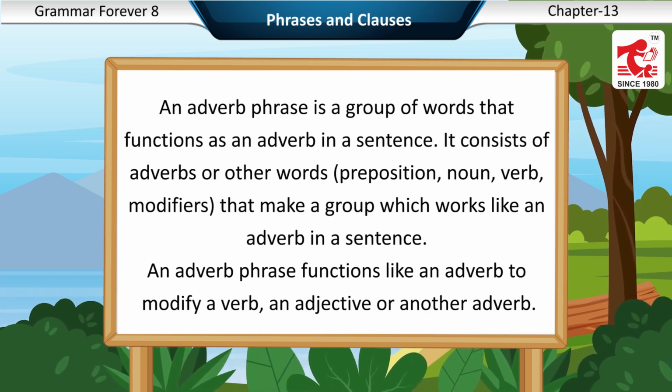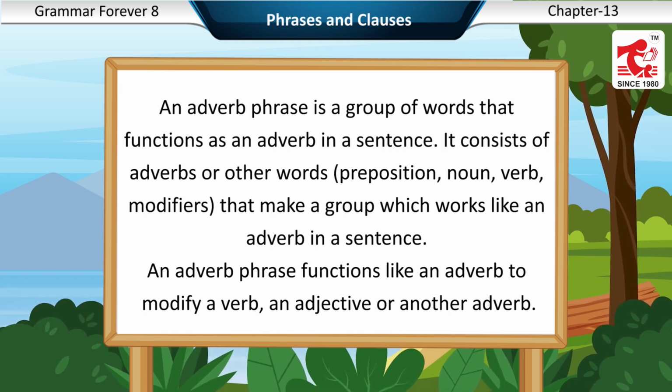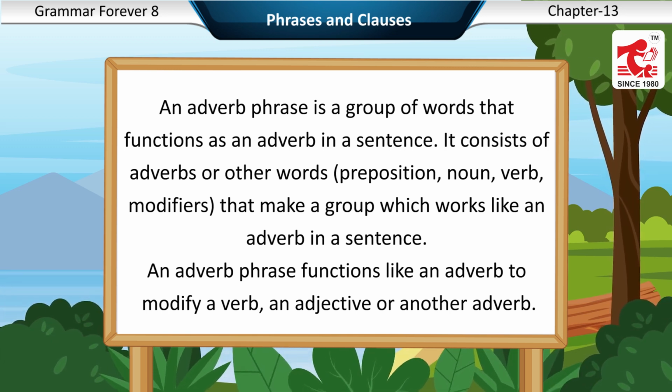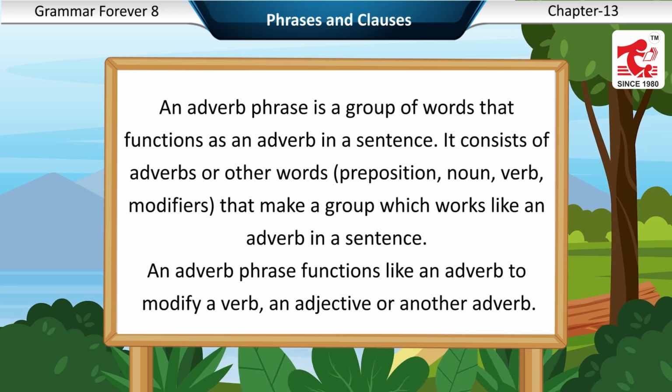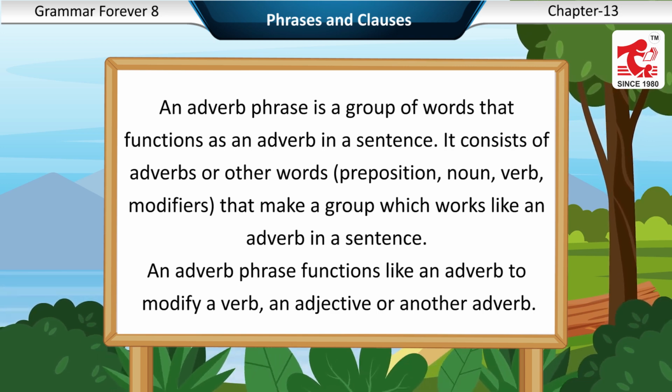Adverb phrase. An adverb phrase is a group of words that functions as an adverb in a sentence. It consists of adverbs or other words, preposition, noun, verb, modifiers that make a group which works like an adverb in a sentence. An adverb phrase functions like an adverb to modify a verb, an adjective or another adverb.